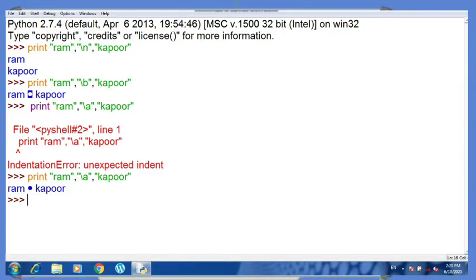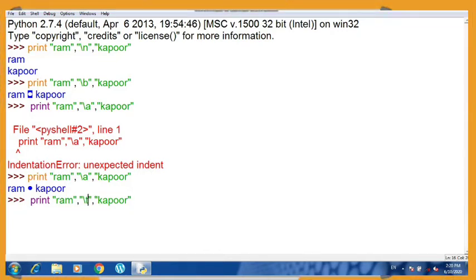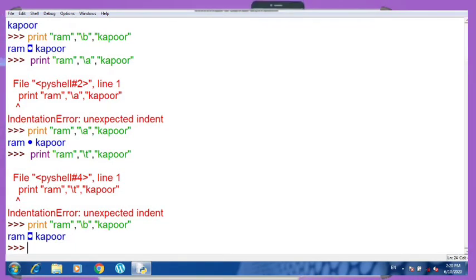Now let us see the tab. One more escape sequence I'm going to use is \t, which gives a horizontal tab. It is again giving me an error, because of the space, I believe. Let's check that. Remove the space here. Yeah, so due to the space it was giving us the error. So I'm going to copy this now, and let's see.